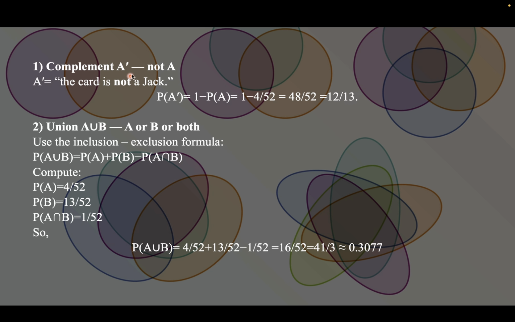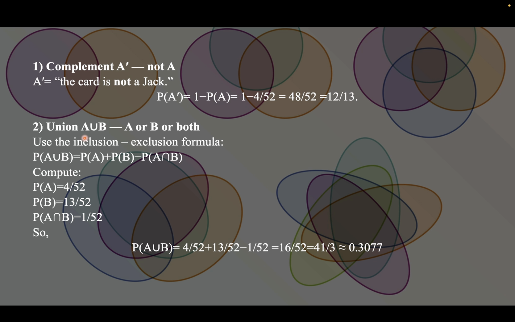Now, firstly, we'll talk about the complement event. So complement event is denoted by A naught, which means that the card is not a jack. Anything that is not A is a complement event. So when I use the formula which we discussed before, this is the answer I get. What does this answer mean? This answer means that there's a 12 out of 13 chance of us getting a card that is not a jack.